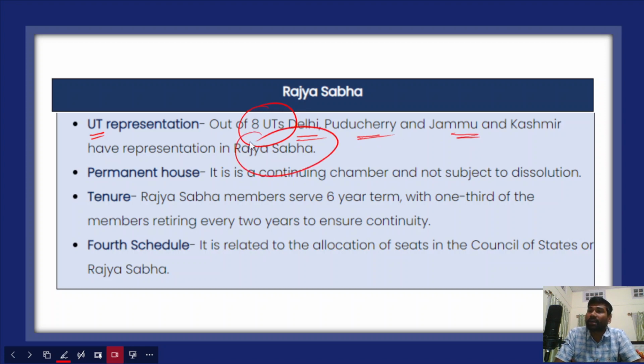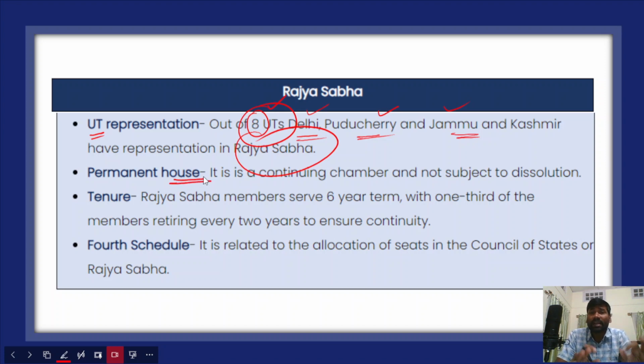In fact, the other union territories such as Lakshadweep, Andaman and Nicobar Islands, and Daman and Diu do not have representation in the Rajya Sabha. Out of 8 union territories, only Delhi, Puducherry, and Jammu and Kashmir have representation in the Rajya Sabha. So be very clear about this.